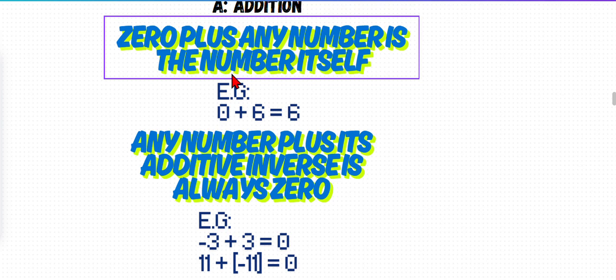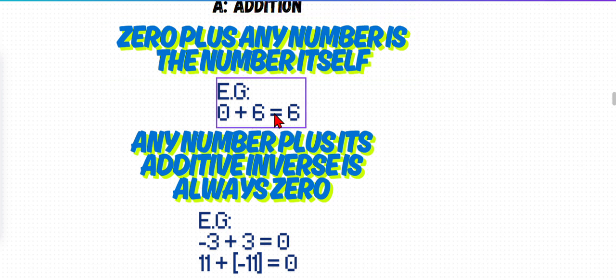Example, let's take 5 boxes. In a box there are 0 small boxes, meaning it's empty, and we have added 6 small boxes inside that. And how many are there? There are 6 small boxes in that box, right? So the sum is 6. 0 plus 6 is 6. This is very simple, right?